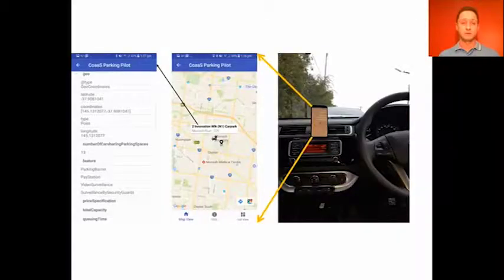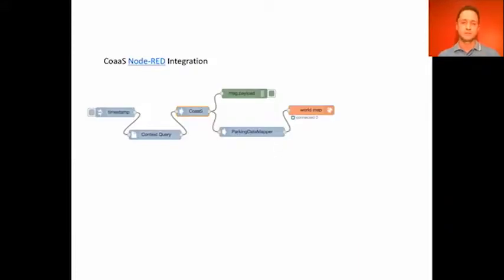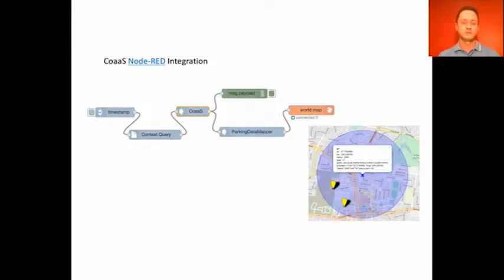As a proof of concept, we have implemented an Android application which demonstrates how CoaaS can be used to facilitate mobility use cases. This application shows the result visualization on a map as well as the CDQL query and returned results. We also integrated CoaaS with Node-RED. We added 3 custom nodes, namely Context Query Node, CoaaS Node, and Parking Data Mapper Node. In this figure, you can see a basic flow for visualizing the parking use case.